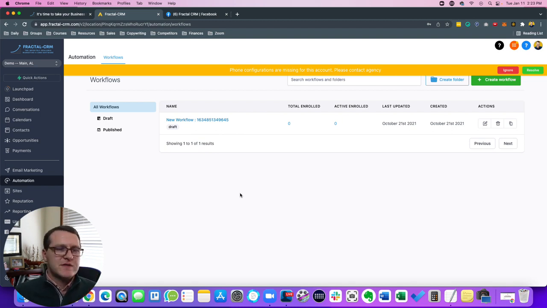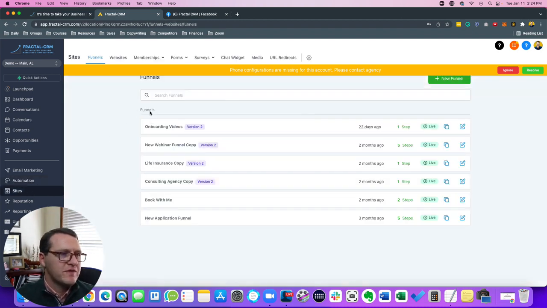You can have it set up so that if somebody books an appointment on your calendar, you can customize your entire follow-up sequence where they get a reminder, they get an email or text reminder, they get an indoctrination sequence, so they're primed and excited to hop on the call with you. You can send them an invite to your Facebook group. You can send internal notifications. So if you want an email, or your sales team wants an email or text notification letting them know. So again, this is one of my favorite things, building out workflow automations. And it's really easy and simple to do.